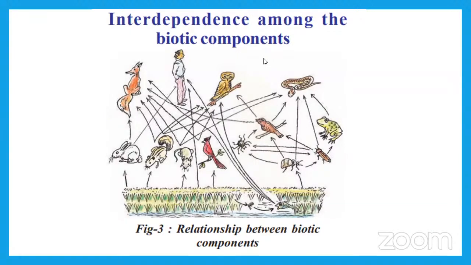For the preparation of food, those elements are essential: carbon dioxide, sunlight, water. Without them, food is not prepared. Without food, there will be no life. Why? Without food, there is no energy formation. If energy is not produced, no living thing will work.